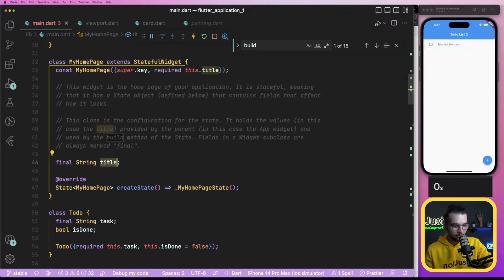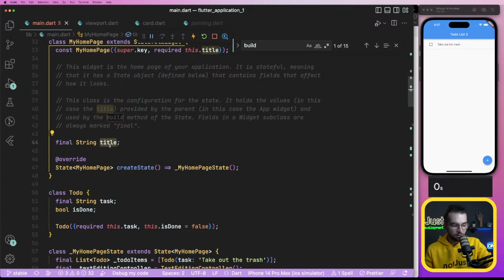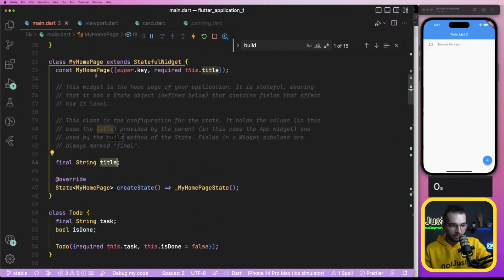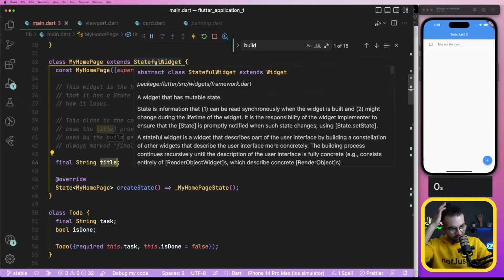It has a title. Maybe I should put my list of to-dos here in the stateful widget.